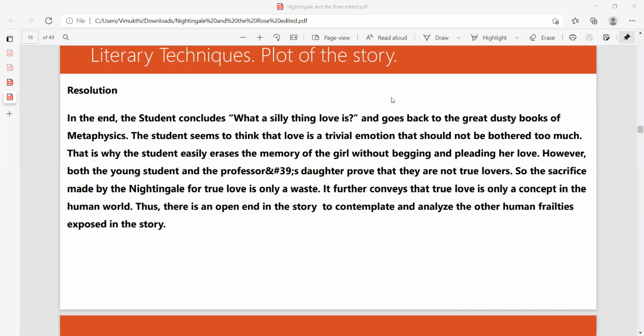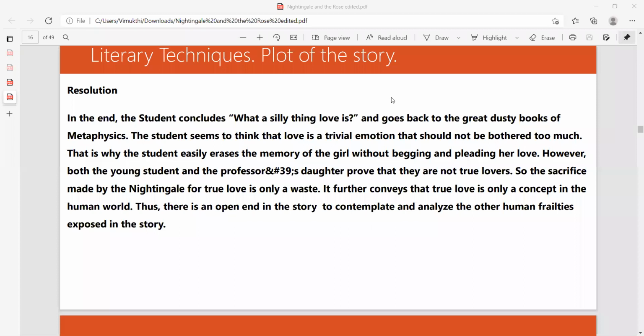Normally, if he's a true lover, he should beg, like in the Bollywood movies we have seen. He should kneel down like Shah Rukh Khan, do the hand movements, and beg for love. But he never did, because actually he didn't love enough even to beg. He just wanted to have some kind of a dance. So the sacrifice made by the Nightingale for true love is only a waste. Can you understand?